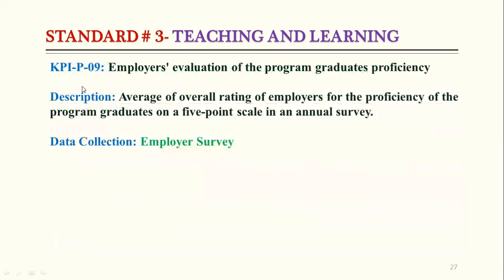We will move to KPI number 9, and KPI number 9 is discussing employer evaluation of the program graduate proficiency. So from where can we get this data? We can get this data from the employer survey, because the employer survey contains all the information about the proficiency of our graduates.